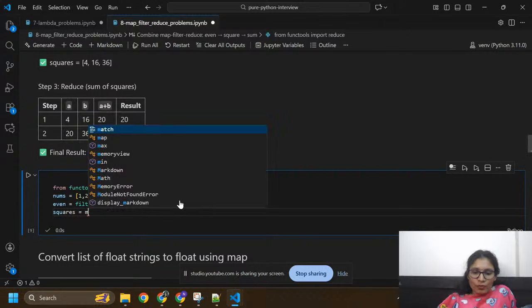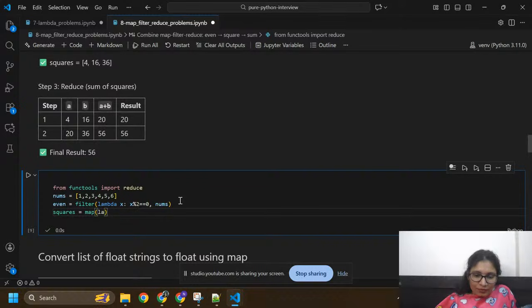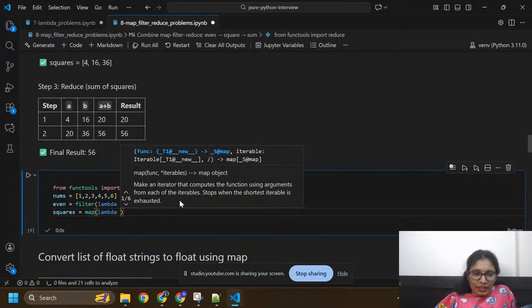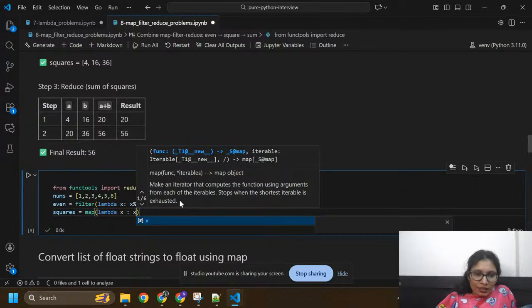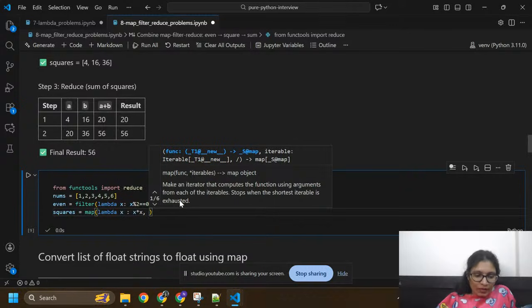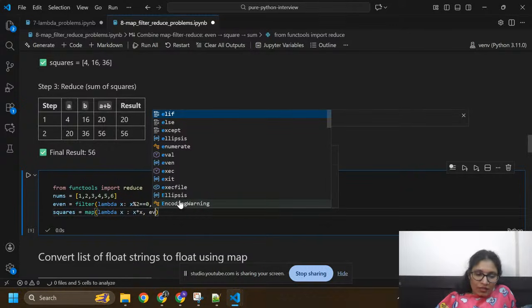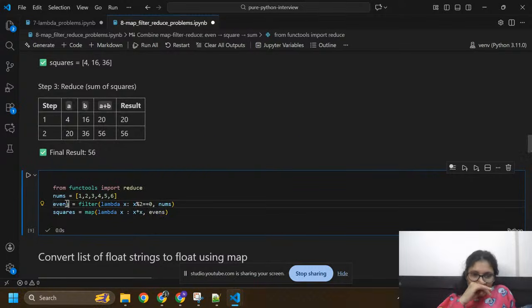Okay, I'm going to use map. Here inside this, I am going to use lambda x colon x into x, sorry, not square. Here I'm going to pass even numbers, so I'll write evens. I need to change that here also.